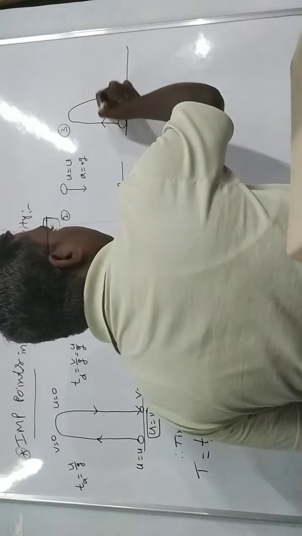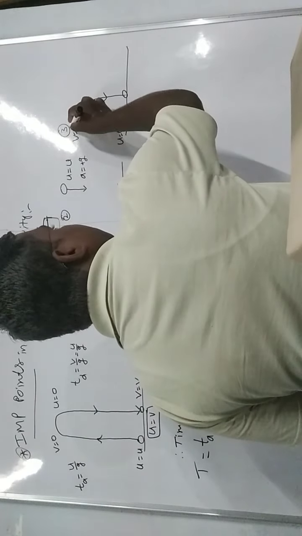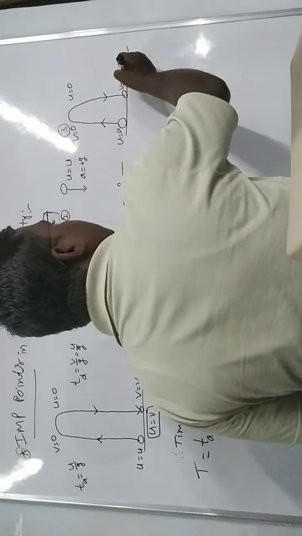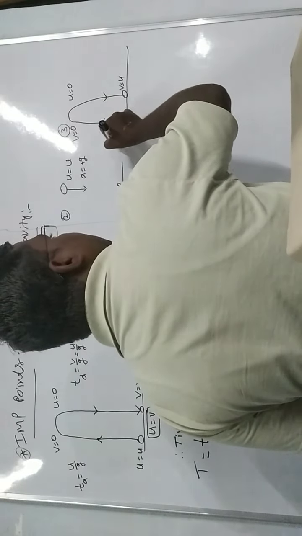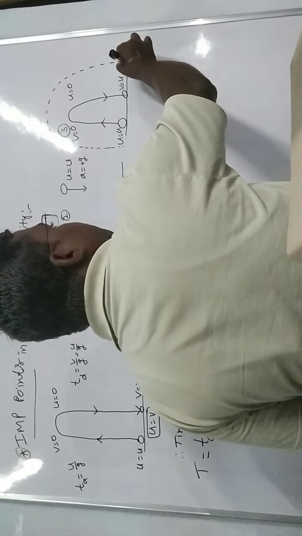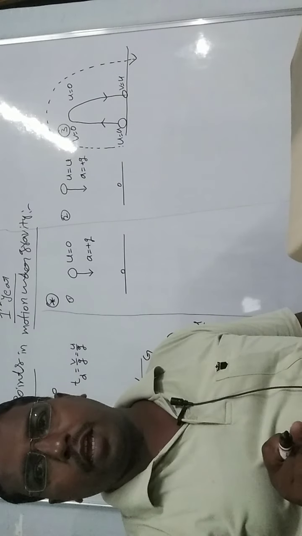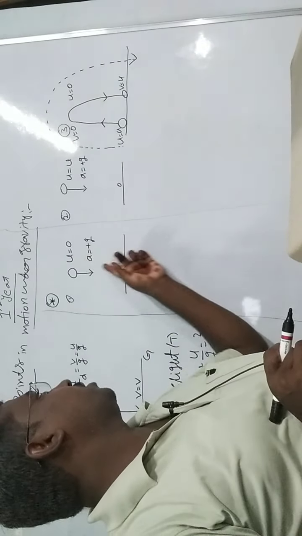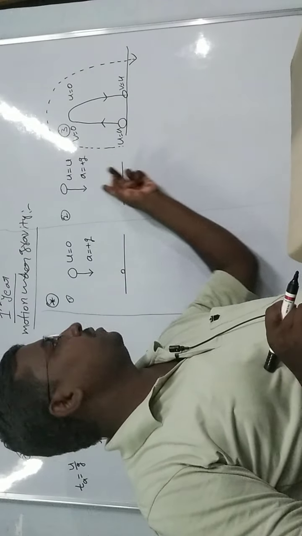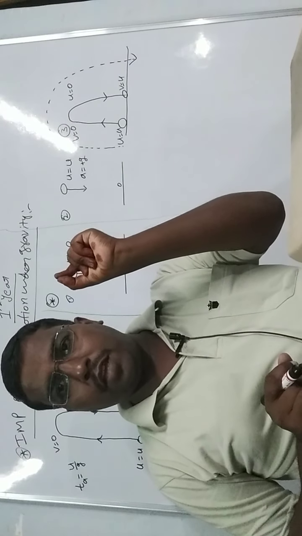In this case, the initial velocity is u and the final velocity v equals 0, and then the initial velocity equals 0 and v equals v. What is the acceleration due to gravity for the entire path? If the path is in the downward direction, a equals plus g. Similarly, with some initial velocity u downward, a equals plus g. In case it moves in the upward direction, we have to take a equal to minus g.